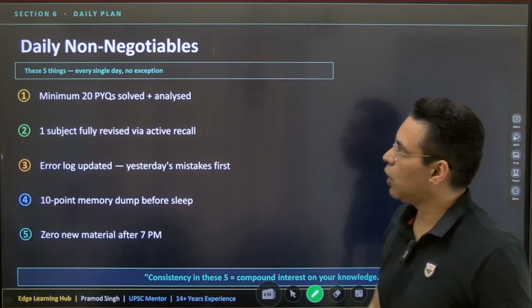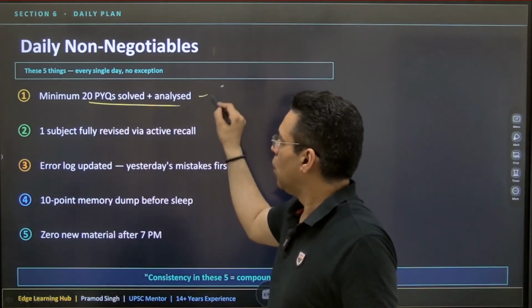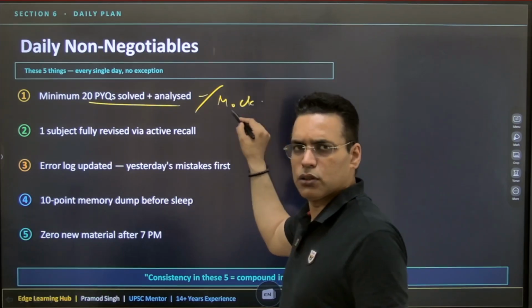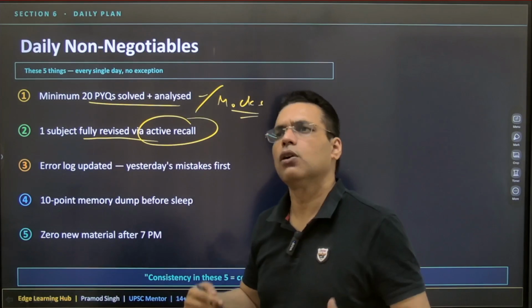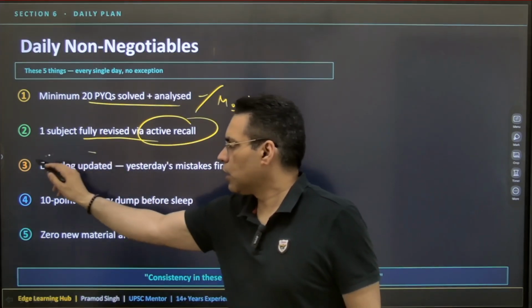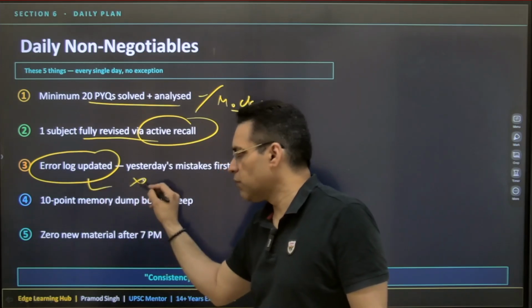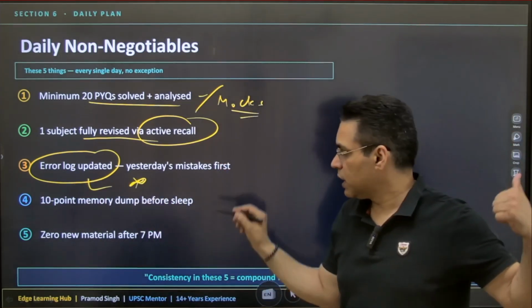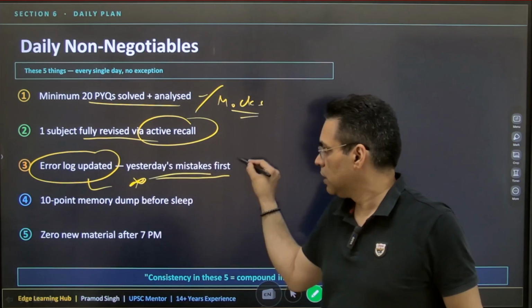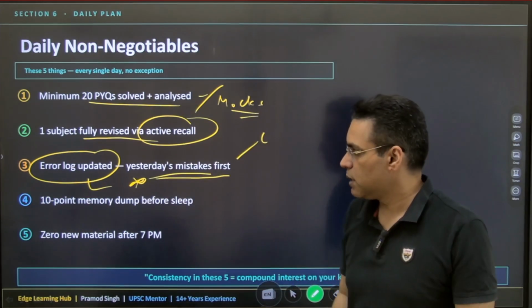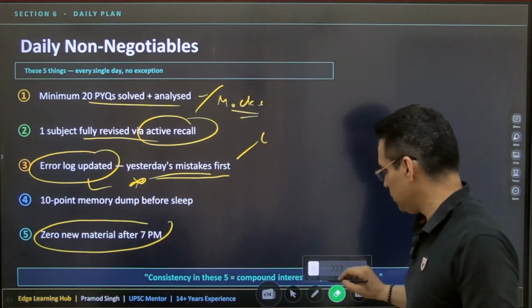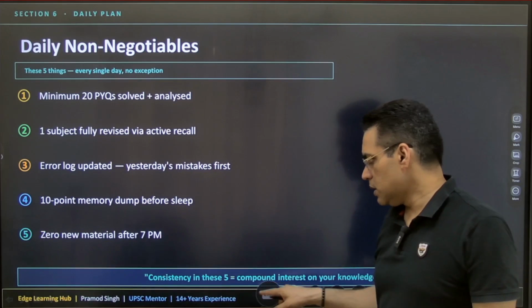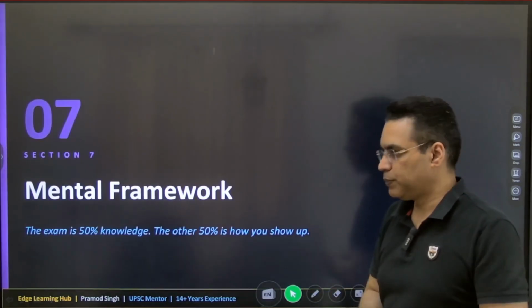So what I'll say is non-negotiable: minimum 20 PYQs or mock questions already given should be solved. One subject fully revised via active recall, or one and a half subjects depending on time. Error log: if you take a test, note your mistakes down somewhere. If you have made an error log of previous tests, go and see what mistakes you made, conceptual or factual, check them and revise them. No new material after the evening. Consistency in these will compound your effort.